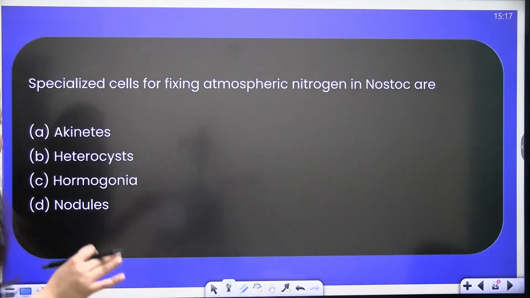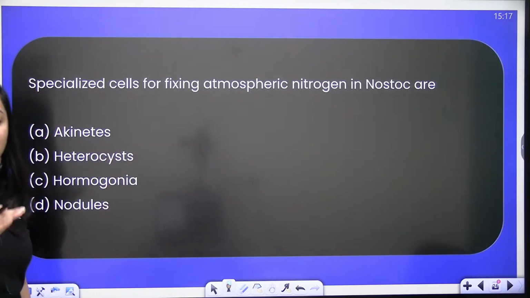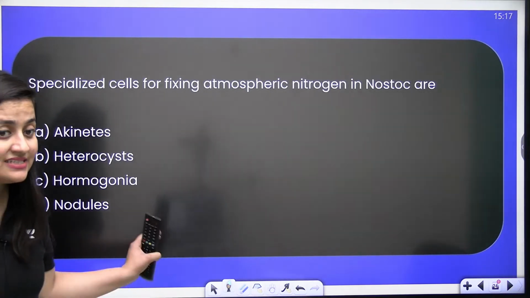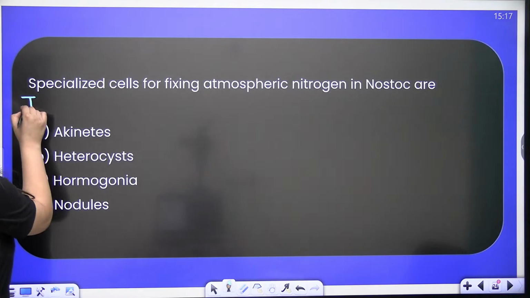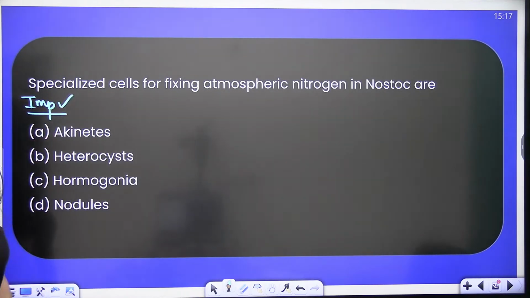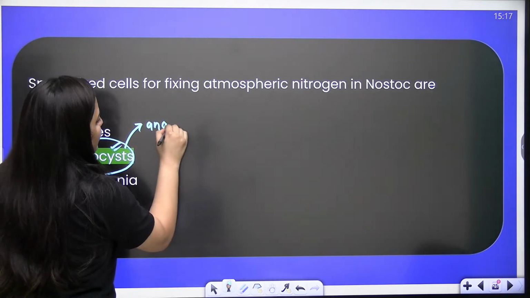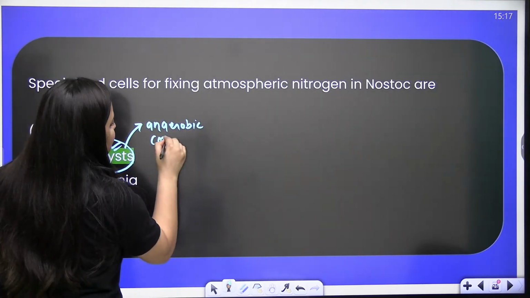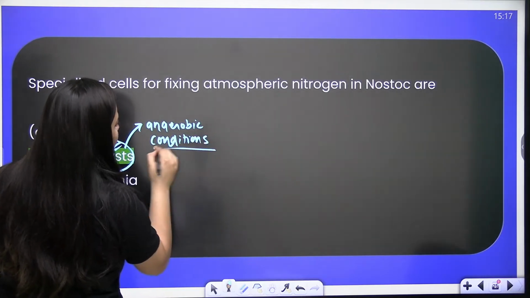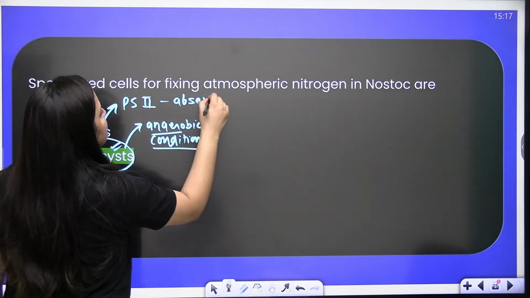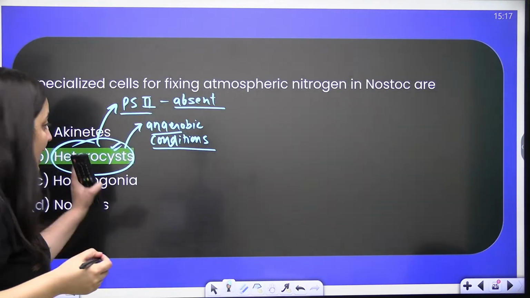Now the next question: specialized cells for fixing atmospheric nitrogen in Nostoc are. It's a very important question, bache. You know the answer, it is heterocyst. In the heterocyst anaerobic conditions are there. Oxygen is not there in these heterocysts, and photosystem 2 is absent. So no photosystem 2 means no evolution of oxygen. And why is it so?